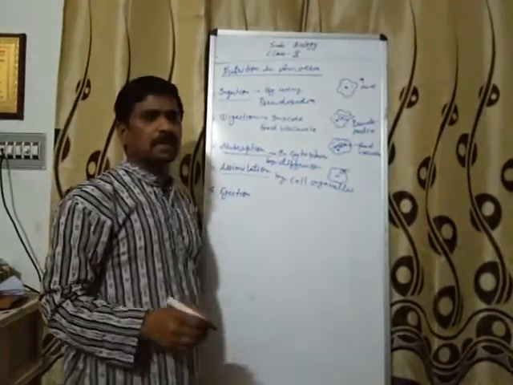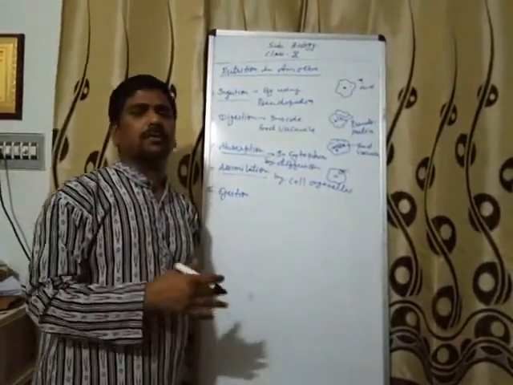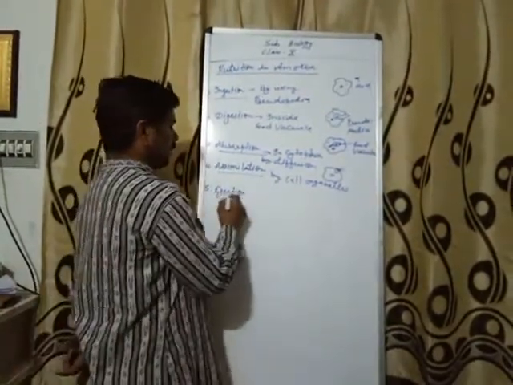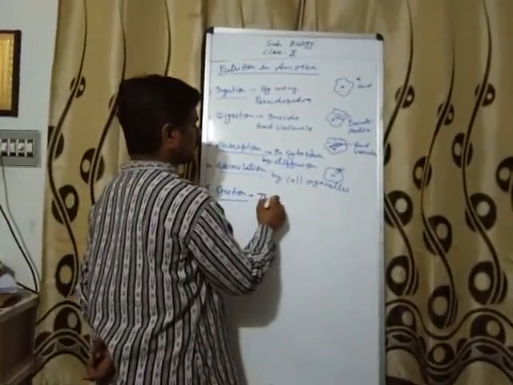You know cell organelles like the endoplasmic reticulum, Golgi apparatus, mitochondria. Egestion through the cell surface.